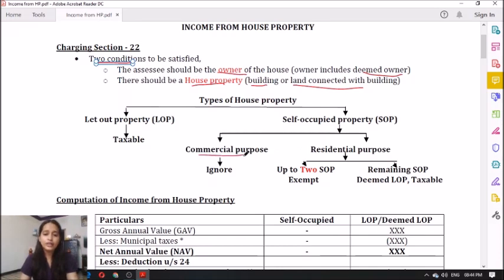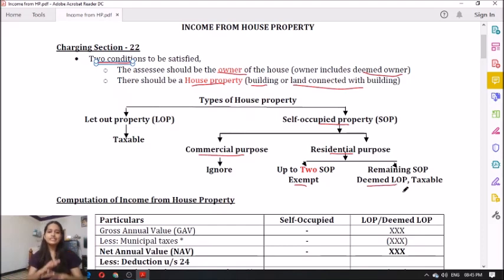If it is used for a commercial purpose, kindly ignore that. However, if the self-occupied property is used for a residential purpose, check how many properties are there. Remember, up to two self-occupied residential properties are exempt. However, for more than two you shall treat them as deemed let-out property and it shall be taxable accordingly.